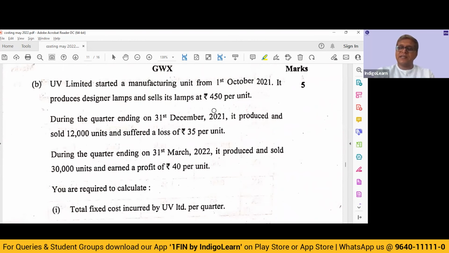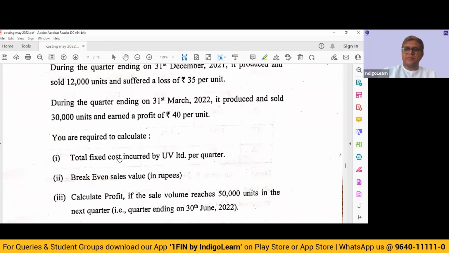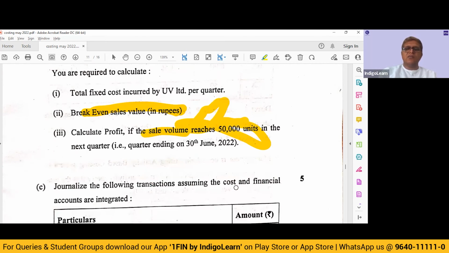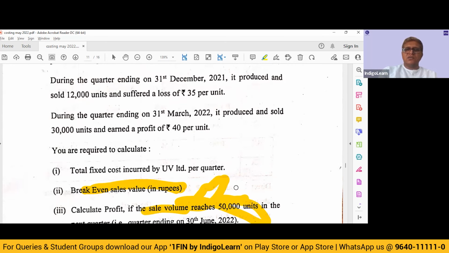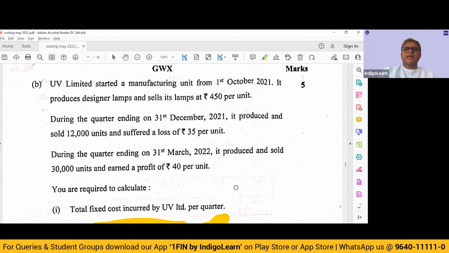During the quarter ended 31st March 22, it produced and sold 30,000 units and earned a profit of 40 per unit. You are required to calculate total fixed cost incurred by UV Limited per quarter, the break-even sales value in rupees, and profit if the sales volume reaches 50,000 units in the next quarter. So how are you going to crack this question?